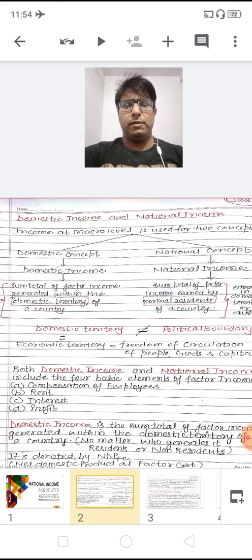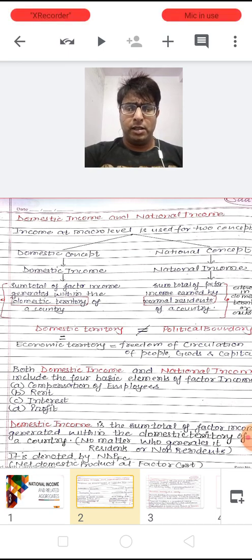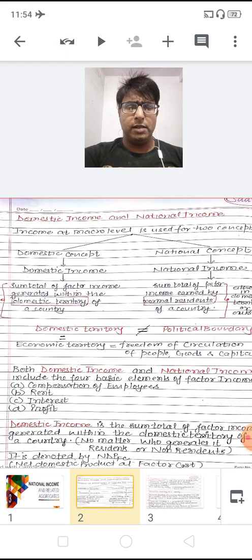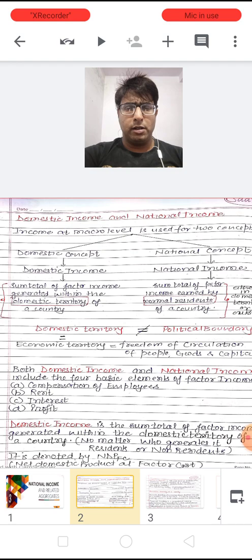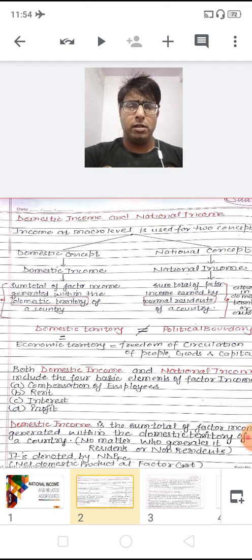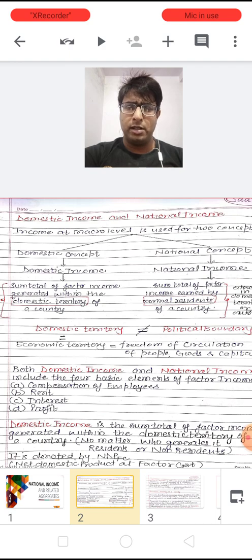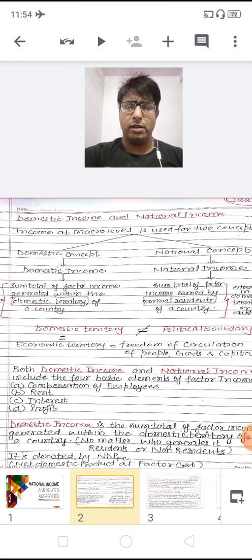Let's see the definition of the domestic income. Domestic income is the sum total of factors income, that is compensation of employees, rent, interest and profit, which is generated within the domestic territory of a country, no matter who generates it. They can be the normal residents as well as the non-residents of a country.